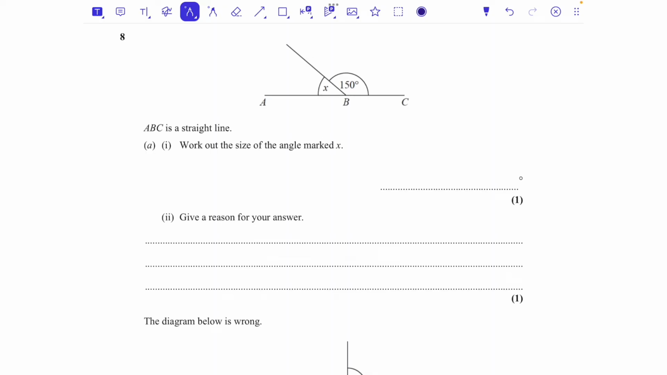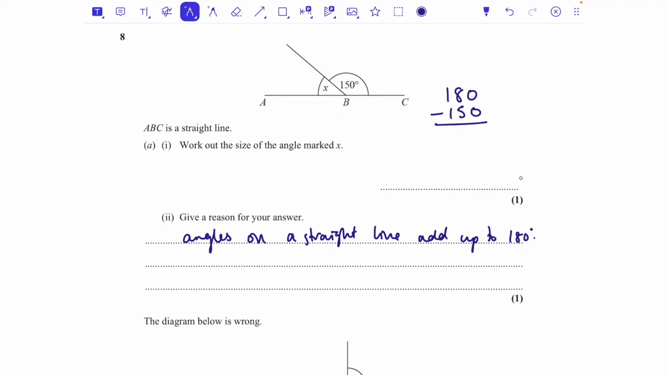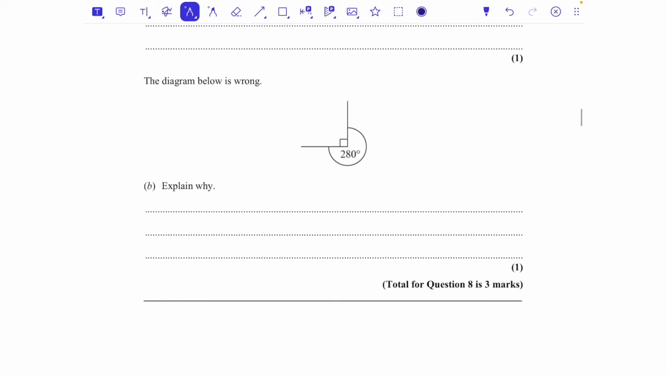Question number 8, ABC is a straight line. Work out the size of the angle marked X. So we know that angles on a straight line add up to 180, and that's going to be the reason that we're going to use here. Angles on a straight line add up to 180. And there's no shortcut. That is what you need to write. Write all of those words, please. So 180 take away 150 is 30 degrees. So 30 degrees must be our missing angle here, so that the angles on that straight line add up to 180 degrees.